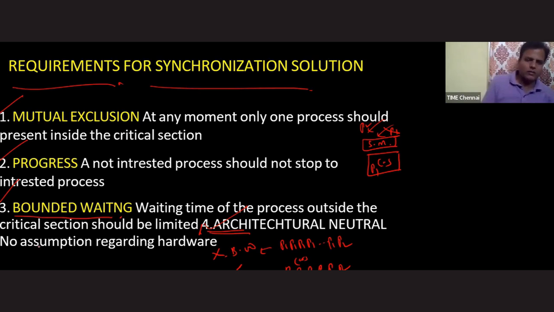Okay, fine. Architectural neutral. There is no assumption regarding the hardware. That means you should not say that I have designed one solution, and to run my solution it requires this much CPU, this much hardware, this much main memory, such kind of things. Such kind of dependency should not be there. So whatever algorithm you are designing, it should support multiple architectures. Okay, fine. Chalo. These three are very, very important in the context of synchronization. Remember this one. We'll see each of these.